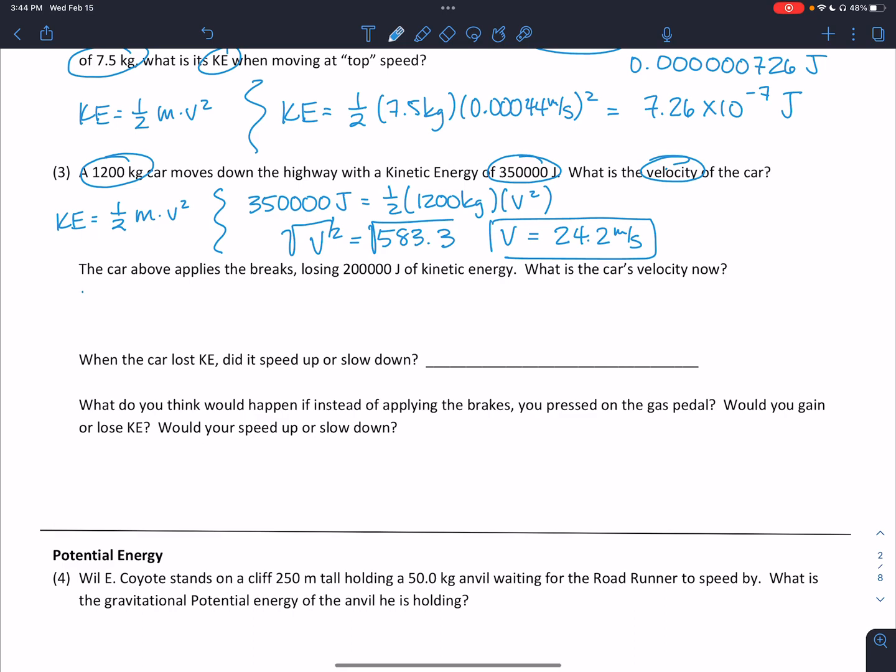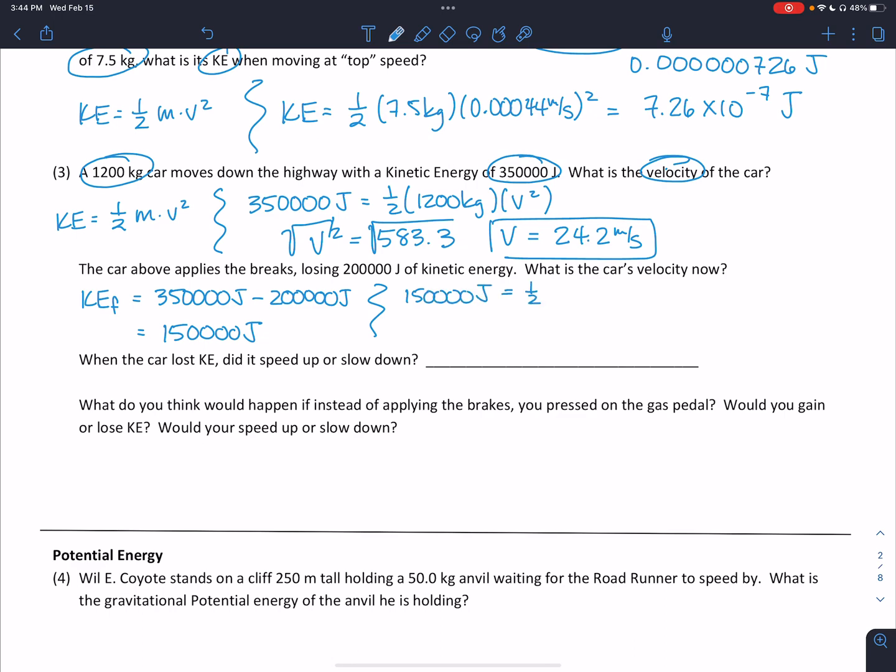All right, so the kinetic energy final is going to be equal to our initial amount, 350,000 joules, minus what we lost by braking, 200,000. All right, so we're going to now have a kinetic energy of 150,000 joules. So we're going to repeat our calculation above, but this time we're going to start with 150,000 joules.